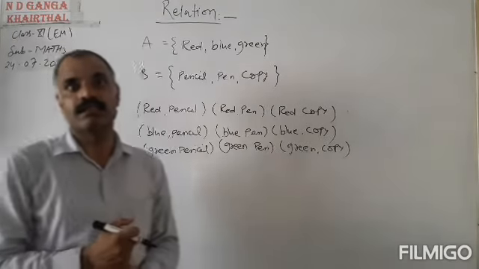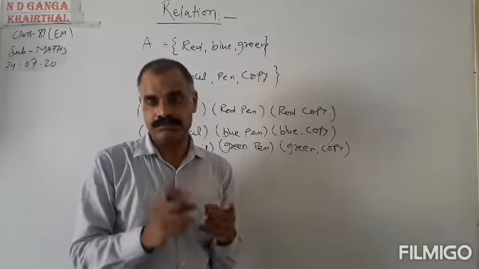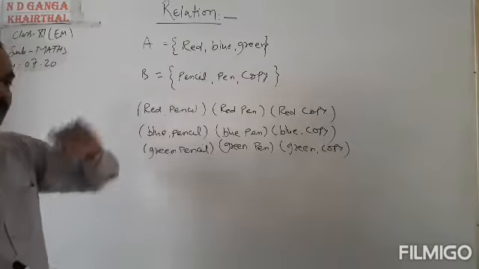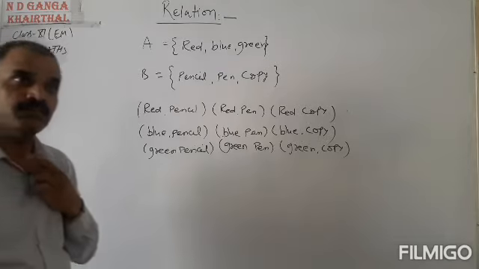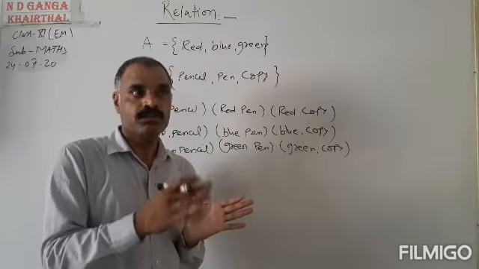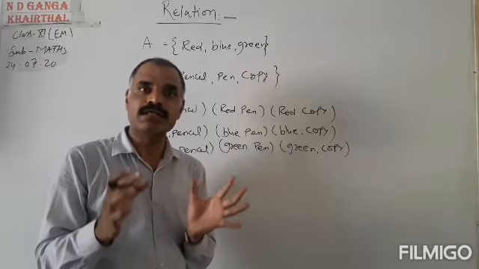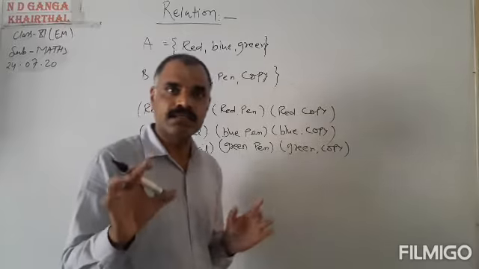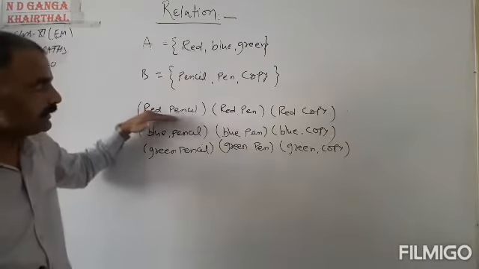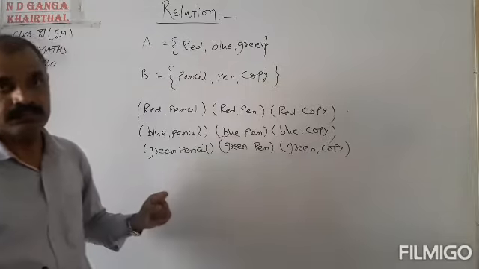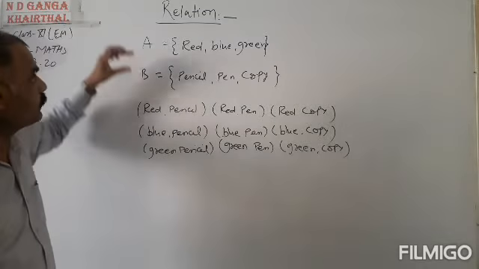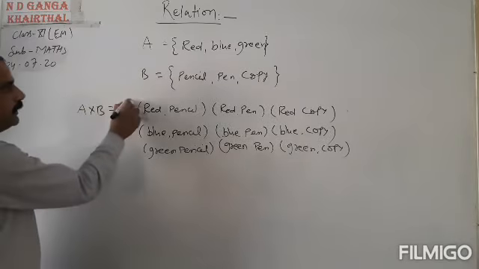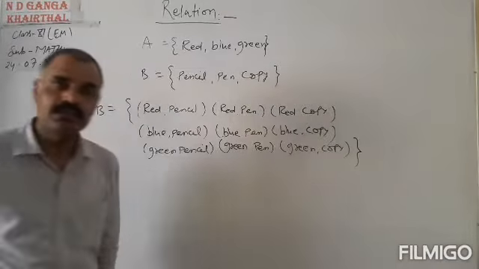All these are relations. Do you understand the concept of relation? What is relation? These are the relations. Now, what are these in mathematics? In the previous video, we had already learned about the Cartesian product of two sets. Is this not a Cartesian product of set A and B? This is also a Cartesian product of set A into B. So this can be represented as A into B. So A into B is this.